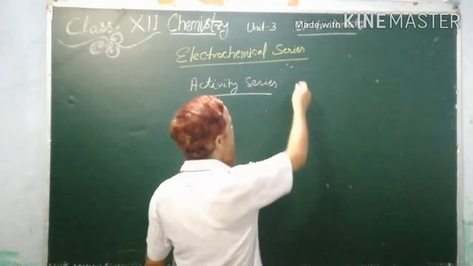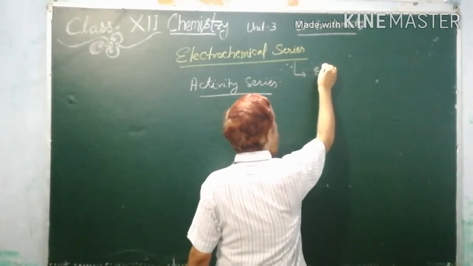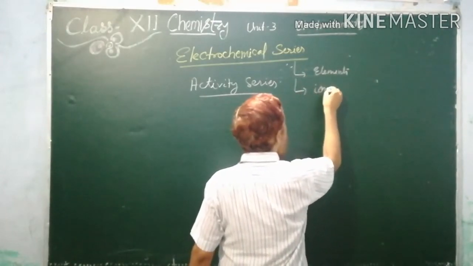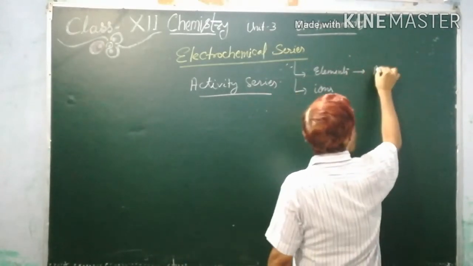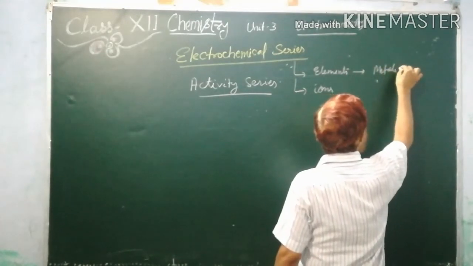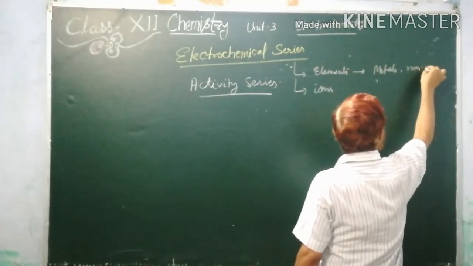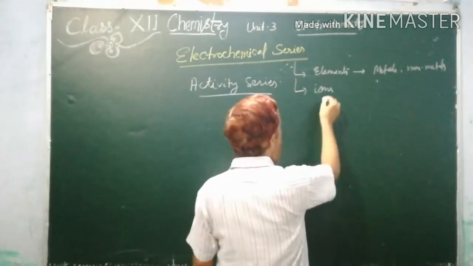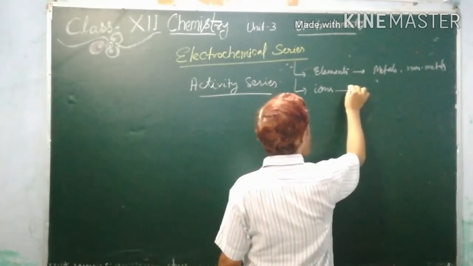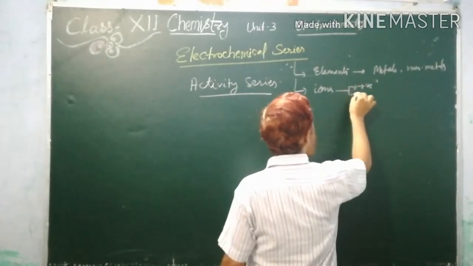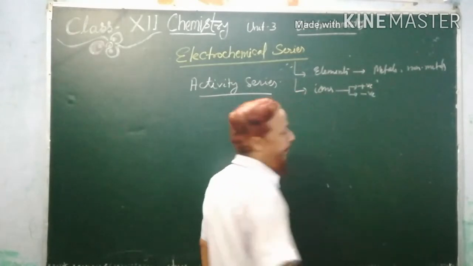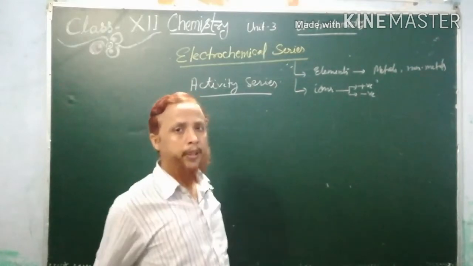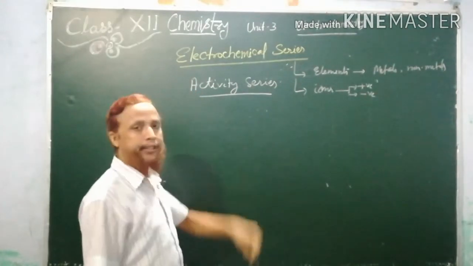But electrochemical series includes elements and ions. Here elements are mostly metals and some non-metals also. Both types of ions are included, positive ions and negative ions. It means electrochemical series is a broad spectrum compared to the activity series.